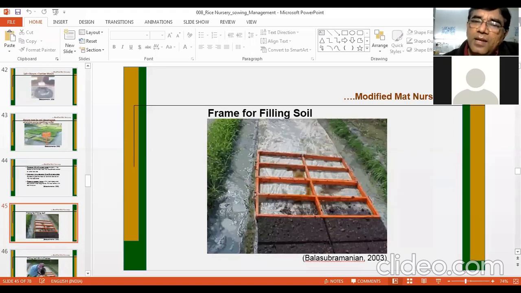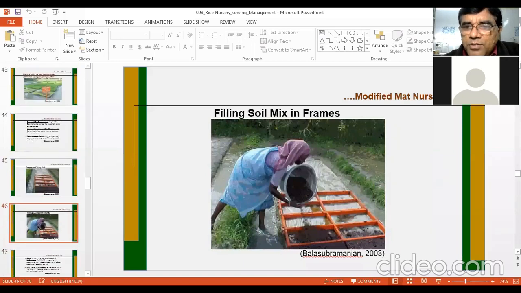You see the polythene. And then you put the wooden frames. These wooden frames are necessary. The depth is normally 4 centimeter, and length and width can vary depending upon the choice of the farmer. It is like this. So now you see, in these frames, you need to put the soil mixture.